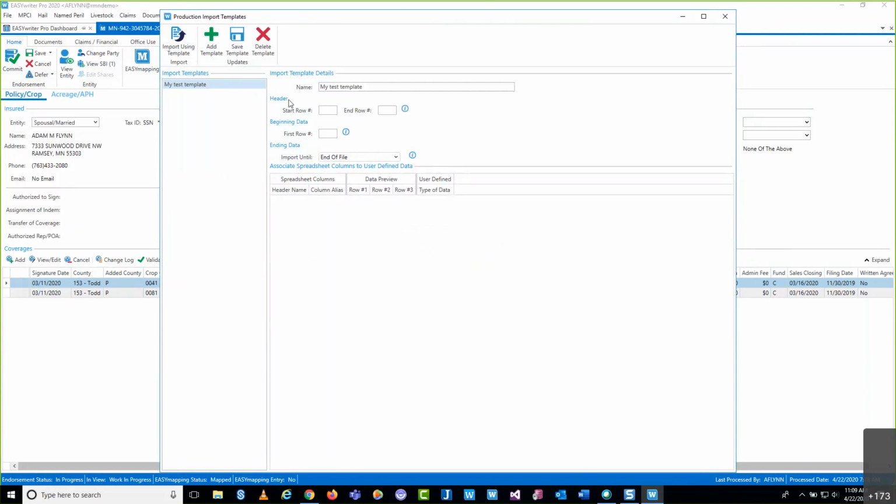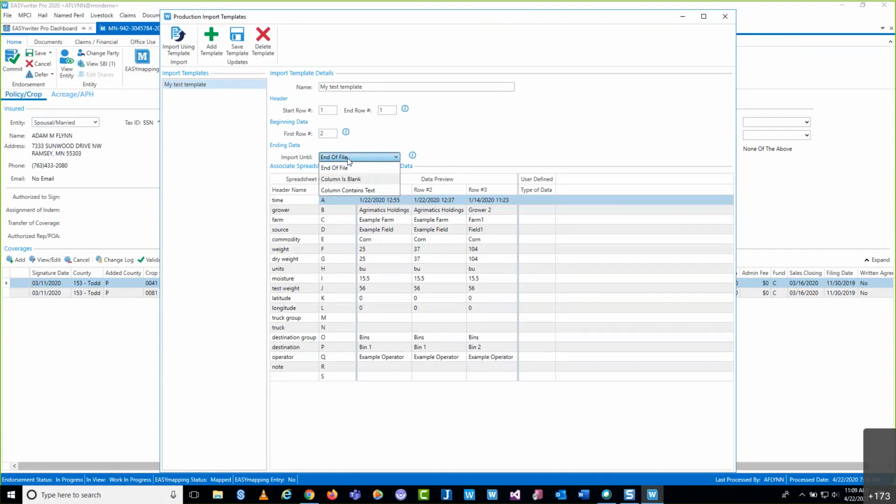Next, we need to determine if there are any headers on the spreadsheet. My particular spreadsheet does, which is the first row. So I would just need to select that it starts on row 1 and ends on row 1. If you have a spreadsheet that was emailed to you from your policyholder that has no header information, just a series of data, you could simply say that there is no header, 0 and 0. Now we need to select where the actual information that we need to pull in begins. Again, in my case, it begins on row 2. I'm going to select that, and then I want to import all of the data to the end of the file.